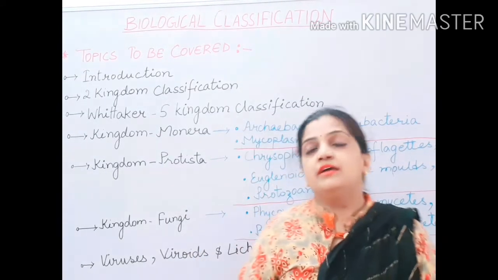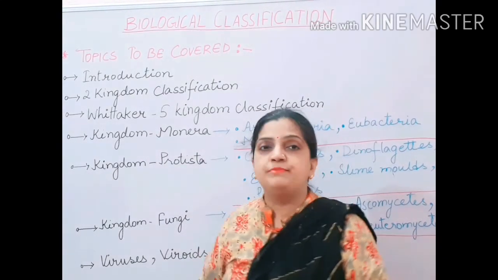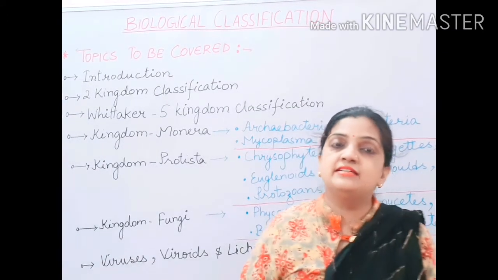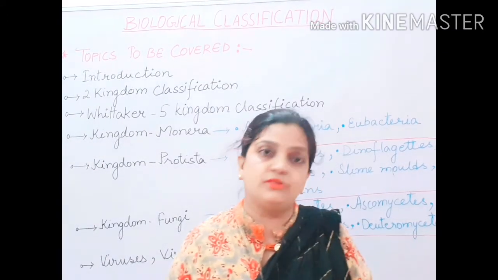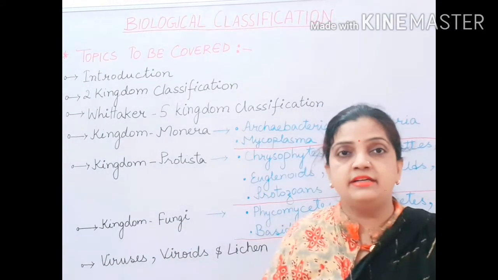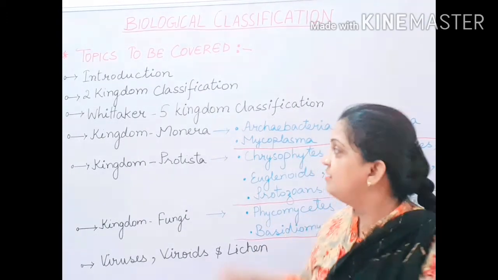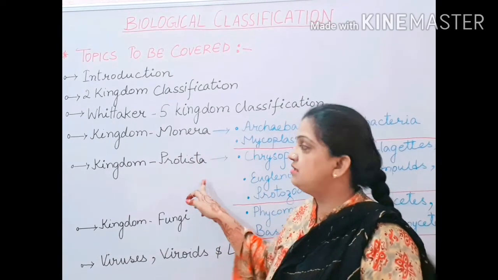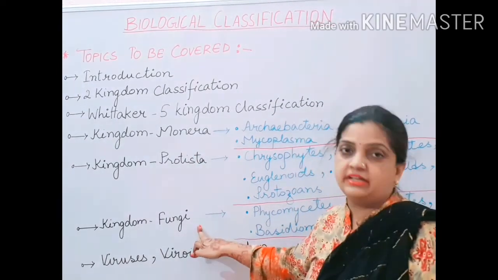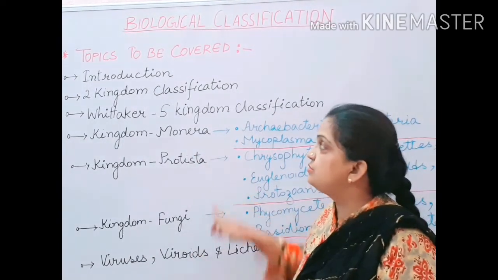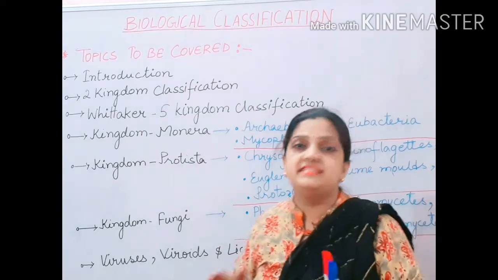What actually in this chapter we have to study is the 3 main groups of organisms, which have been divided into 3 categories, and these 3 categories are kingdom Monera, kingdom Protista and kingdom Fungi.